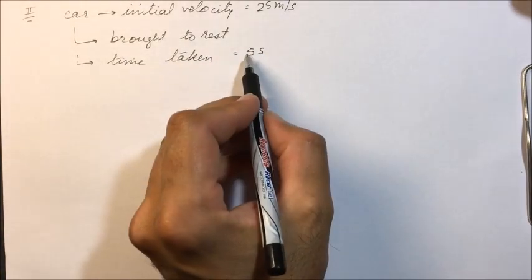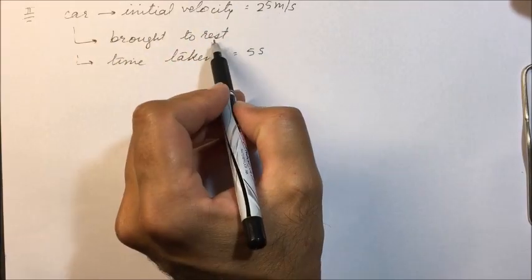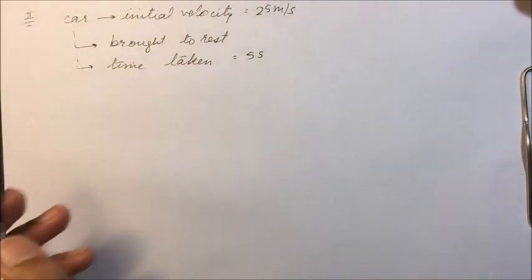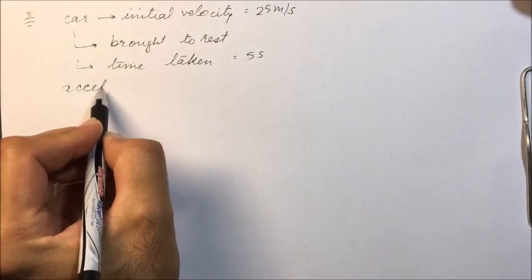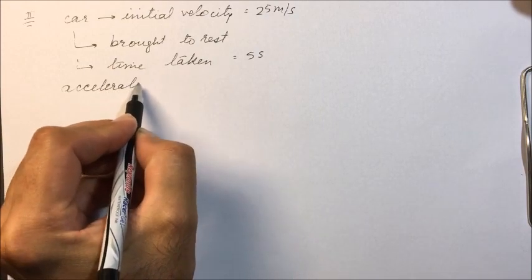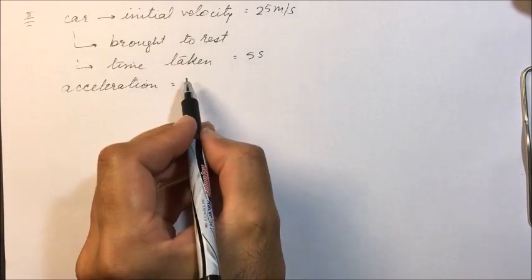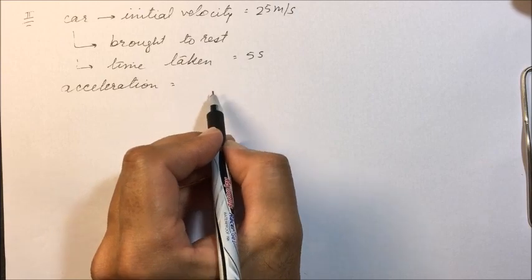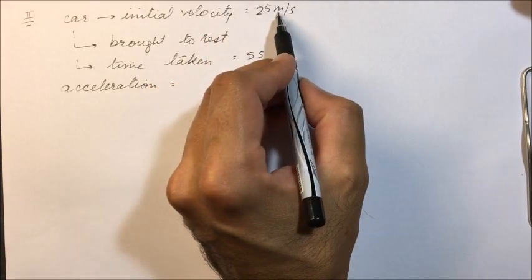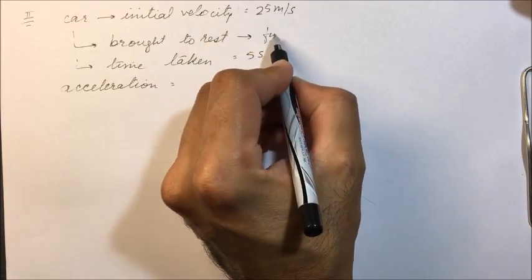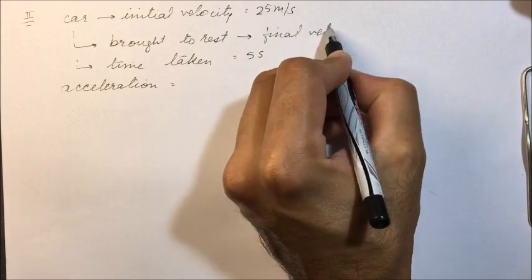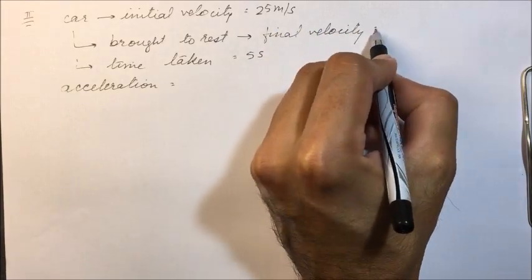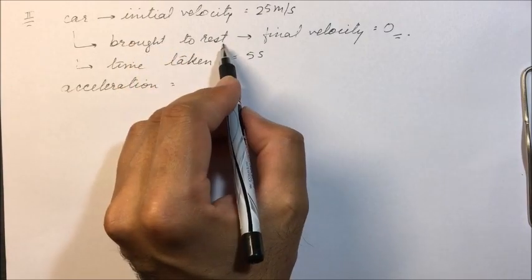So in 5 seconds the body is brought to rest. Acceleration equals final velocity minus initial velocity divided by time. Initial velocity we have, but final velocity will be 0 since it has been brought to rest.